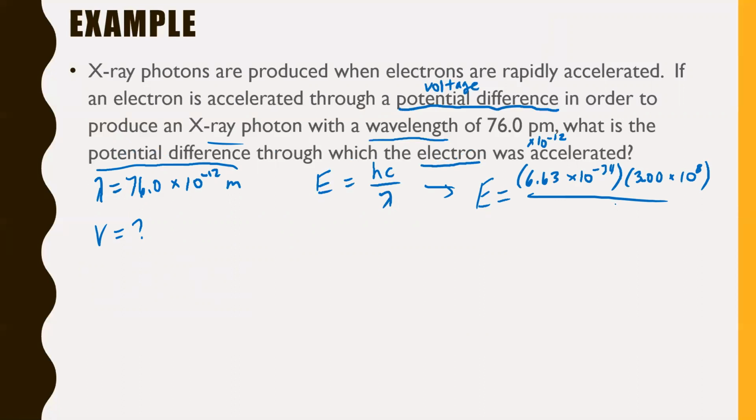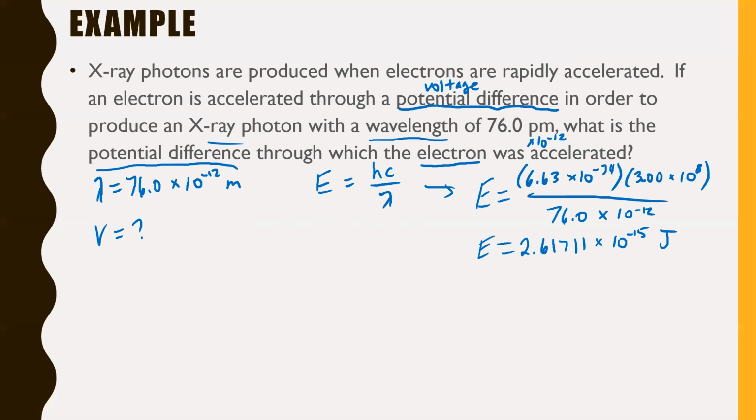All right, so 3.00 times 10 to the 8, and then divide that by lambda, which of course is 76.0 times 10 to the negative 12. Oh, of course, I lose my voice right in the middle of one of these. Anyway, E is equal to, I'm going to keep an absolute metric ton of decimals here, 2.61711 times 10 to the negative 15 joules. Cool. All right, so now we know what our energy is.